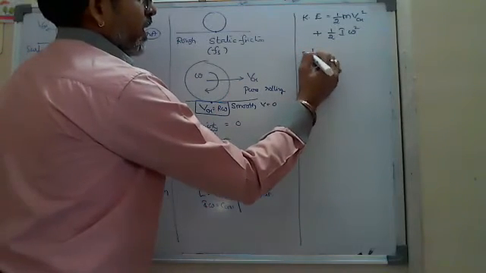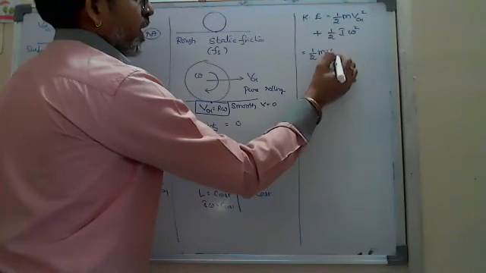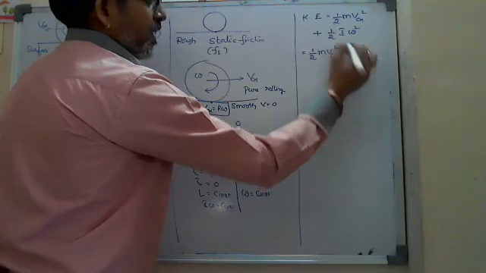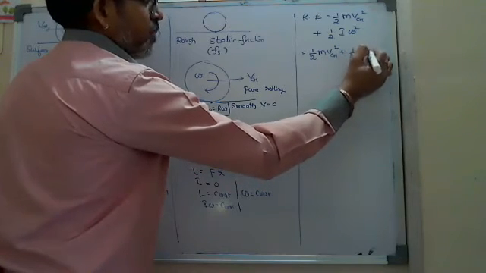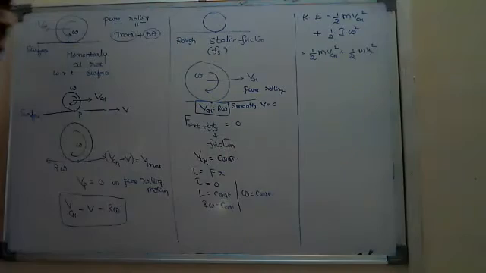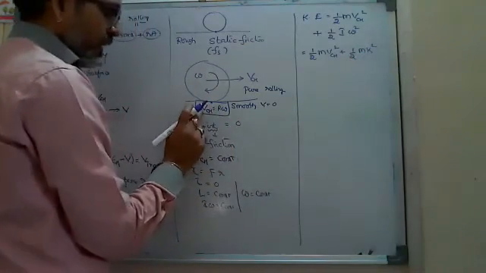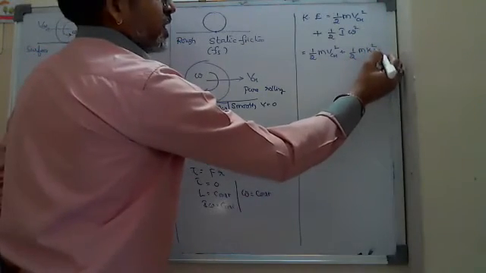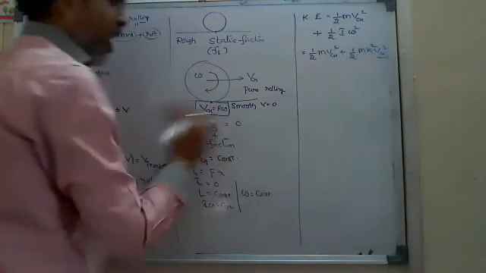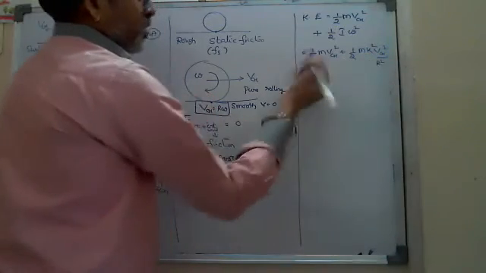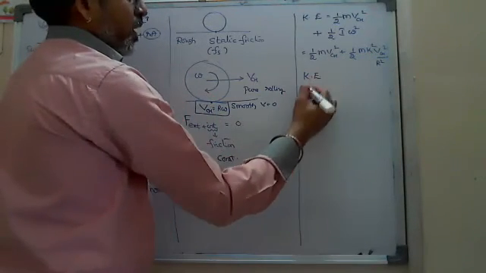So here if I write half m VCM square plus half I, moment of inertia, generally we write mk square, where k is the radius of gyration, mk square into omega square, I can write VCM square by R square. So generally you are getting one formula there.